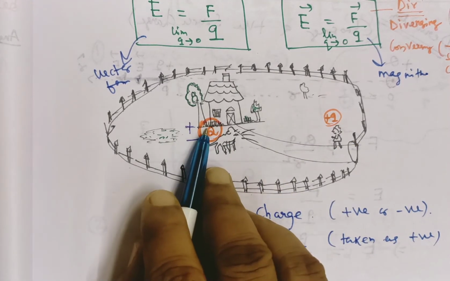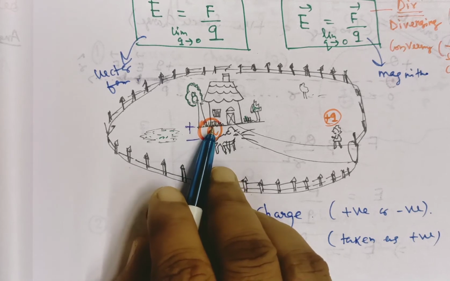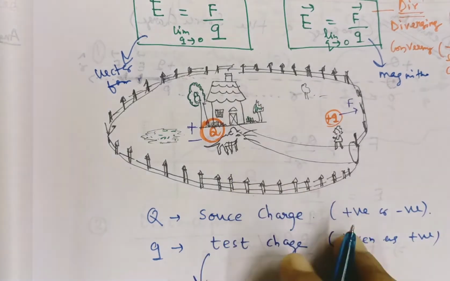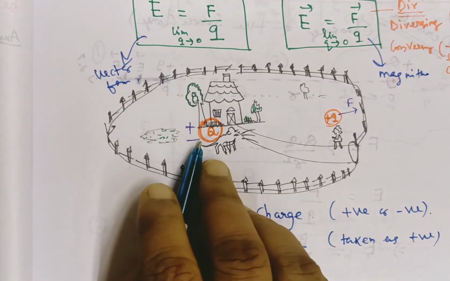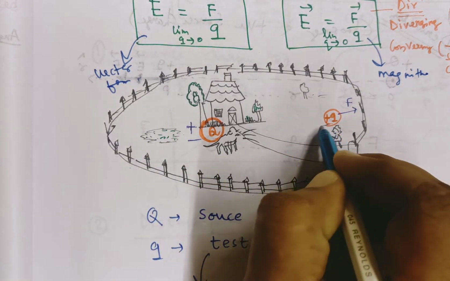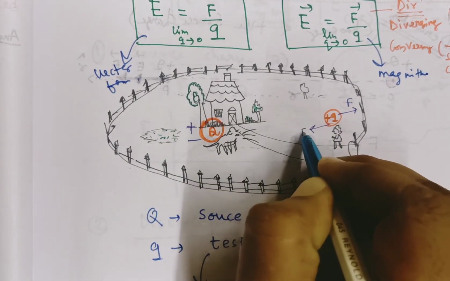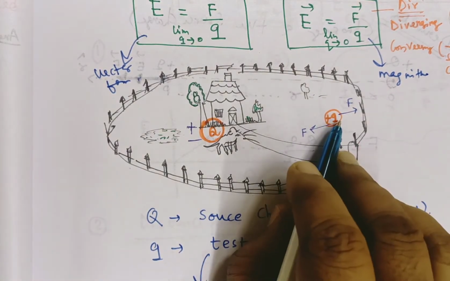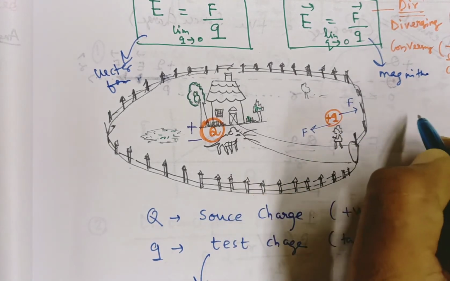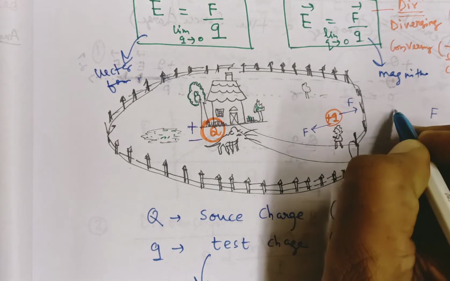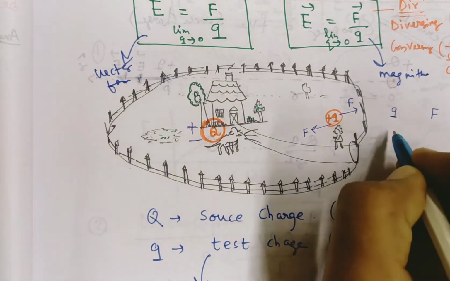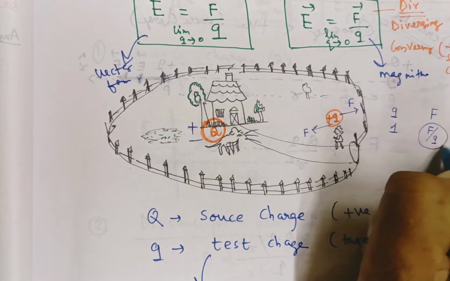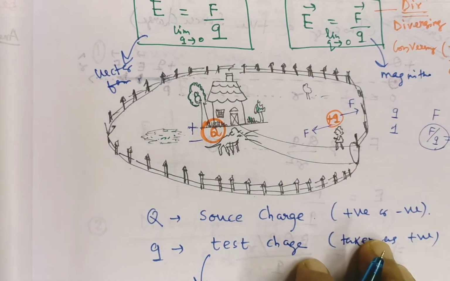If the source charge is positive, then this source charge will repel this test charge with a force F. If the source charge is negative, then it will attract the test charge towards it with force F. Then how can you calculate the field intensity? Let a small amount of force F be acting on your test charge q. If unit test charge is taken, then what is the magnitude of this force? F by q. This is known as electric field intensity.